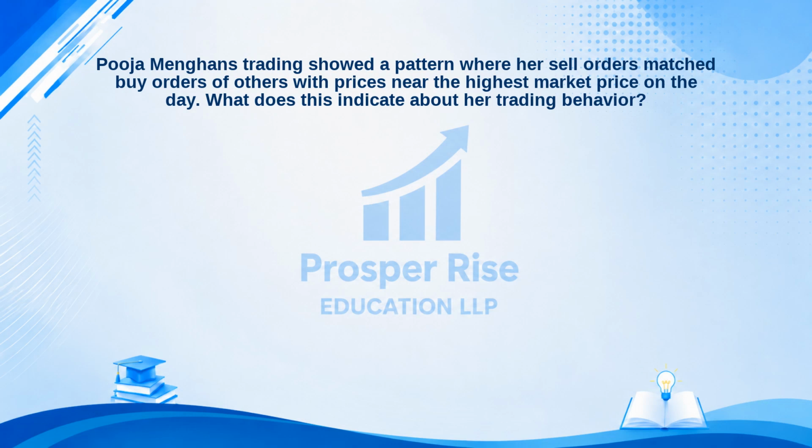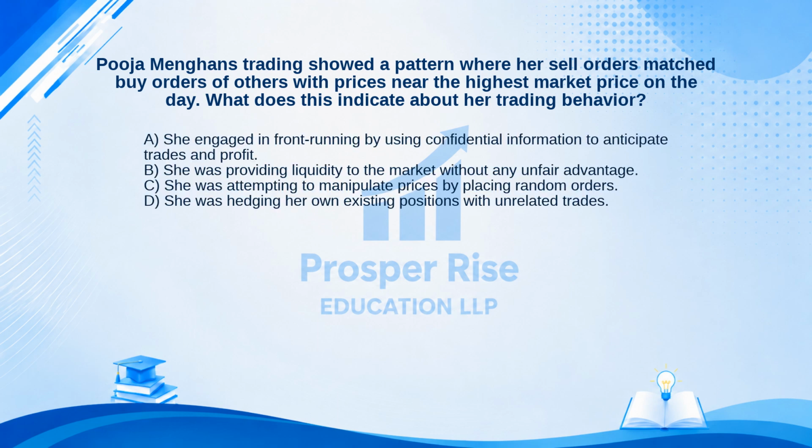Test your knowledge with this one. Pooja Menghan's trading showed a pattern where her sell orders matched buy orders of others with prices near the highest market price on the day. What does this indicate about her trading behavior? Here are your options. A. She engaged in front-running by using confidential information to anticipate trades and profit.